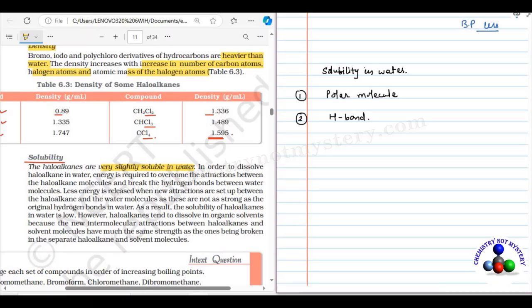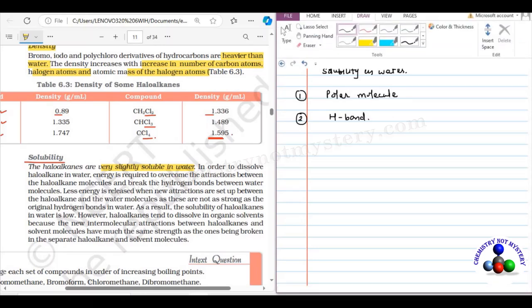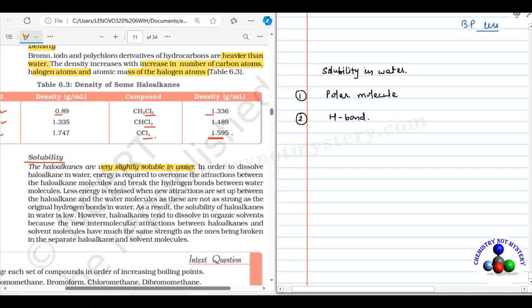Now compare the solubility of alkyl halides in water. Let's take an example of methyl chloride, CH3Cl. When you see, the molecule is polar because there is electronegativity difference between halogen and carbon. But there is no electropositive hydrogen which is directly bonded to an electronegative element.